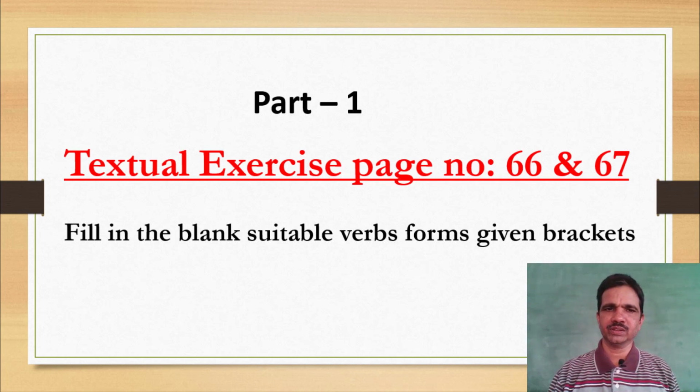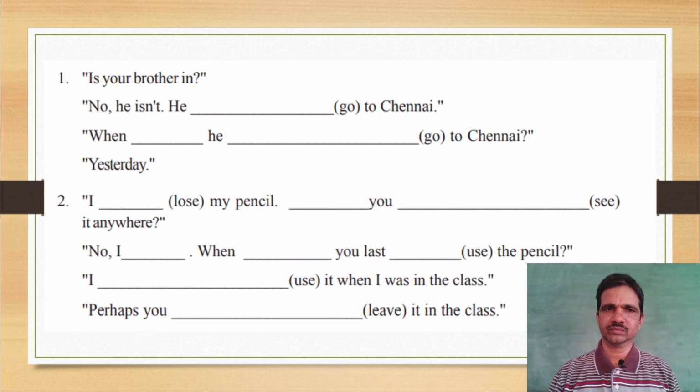Fill in the blanks with the suitable forms of verbs given in the brackets. These exercises are in the form of conversation, but mainly regarding this question, in the blueprint only 3 tenses are tested, which are simple past tense, present perfect tense and past perfect tense.